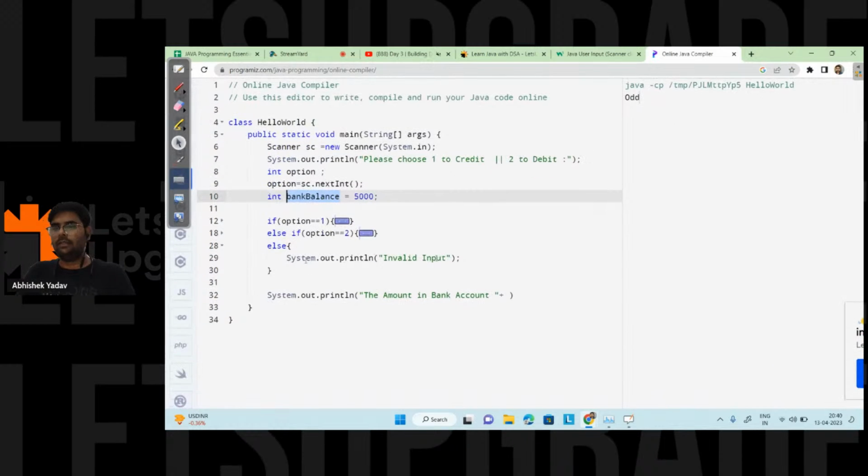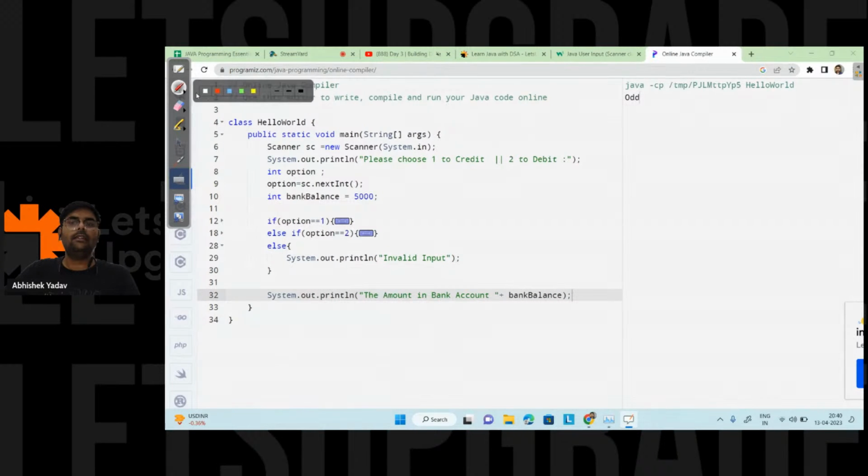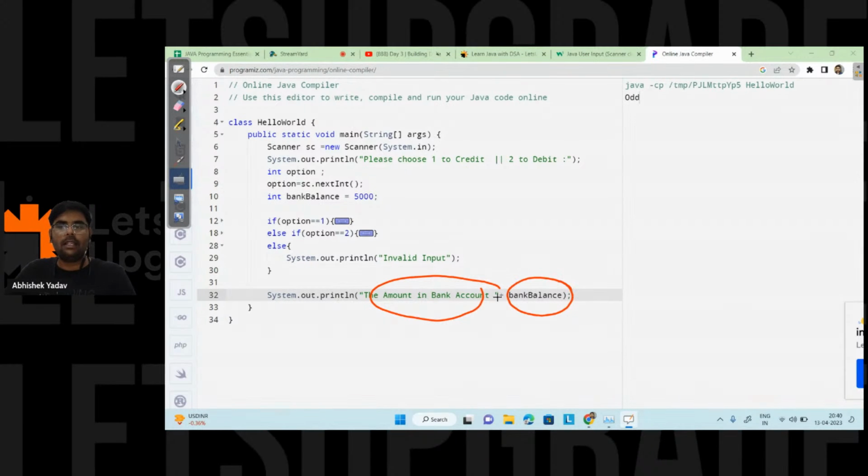So I will print this bank balance here, like this. Since I'm printing some English statement and I want the data of a variable, I'm using a plus operator to concatenate that part, right everyone? Okay, so now if you have any question, please write in the chat.